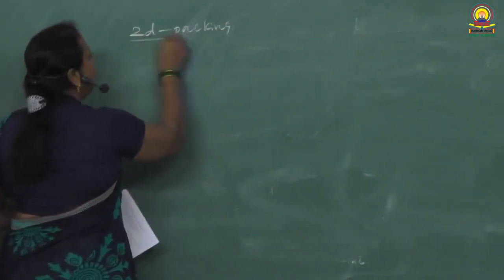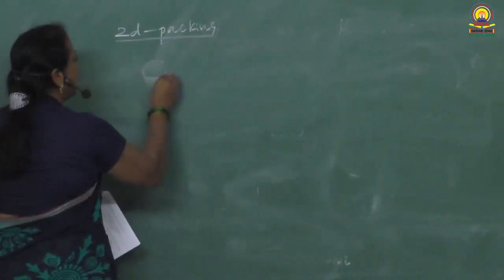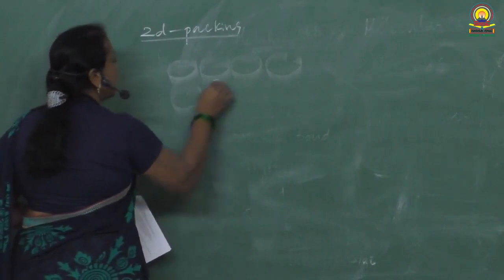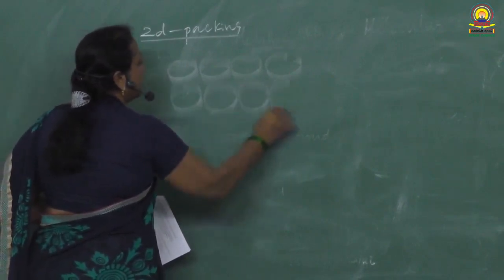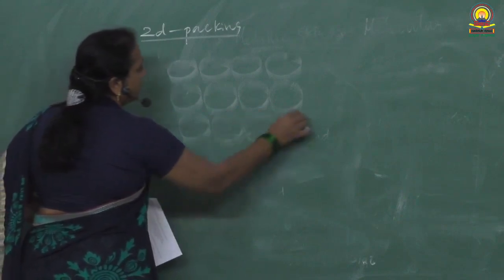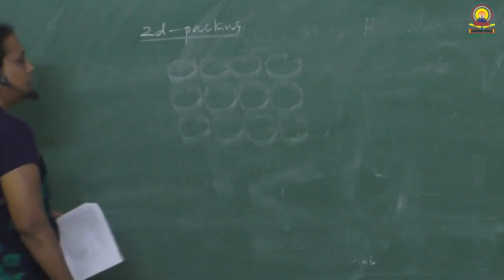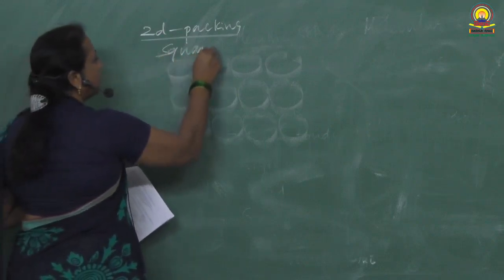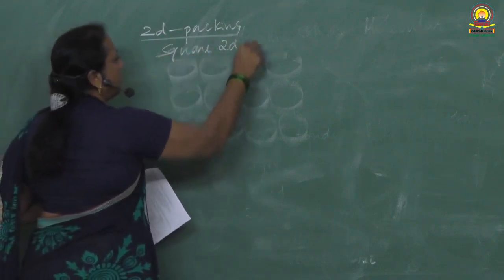Okay. In 2D packing there are two possibilities. So this is one line of spheres and this is second line of spheres. Spheres are arranged in such a way that they are arranged one in front of the other. This kind of packing is called as square 2D packing.